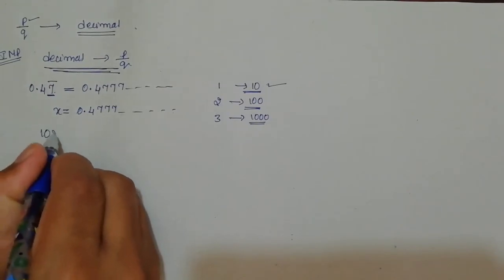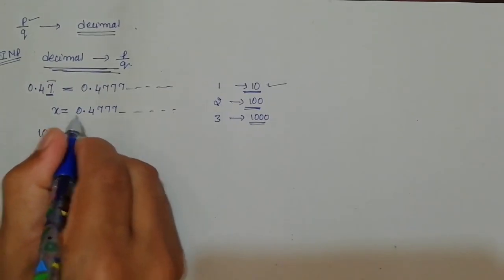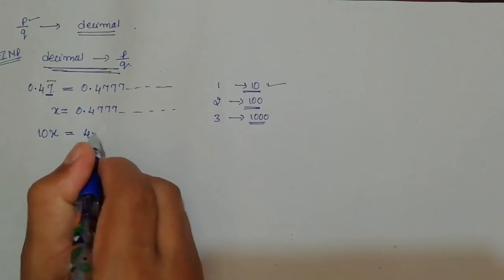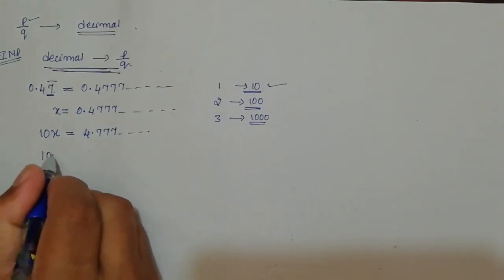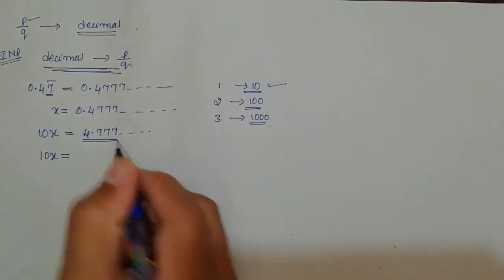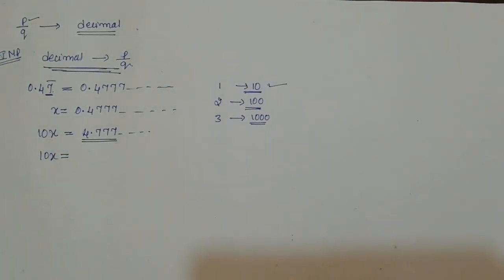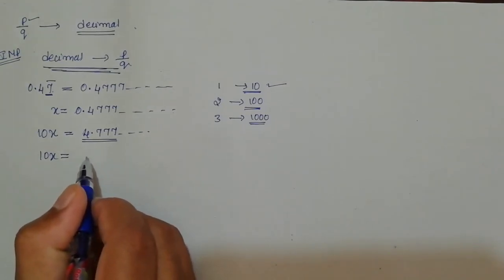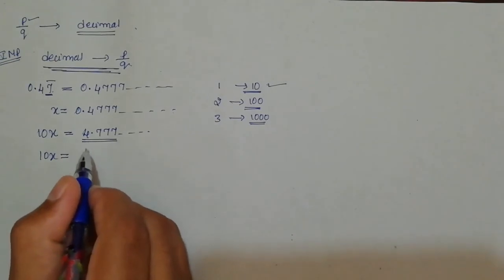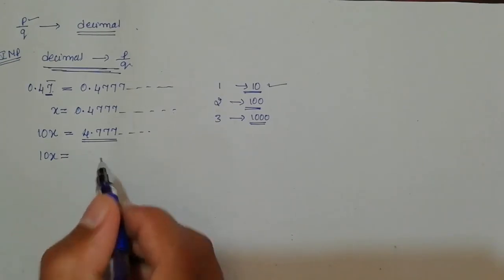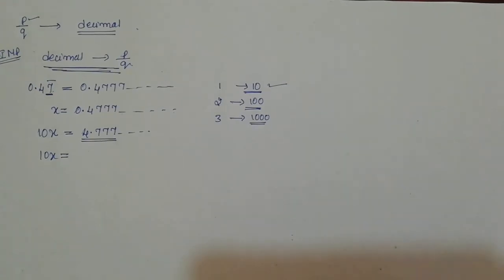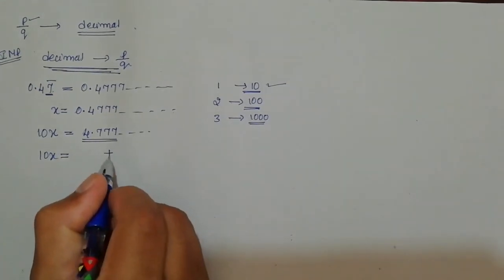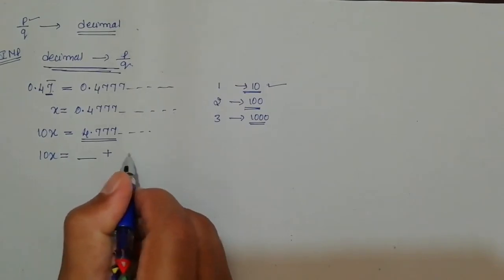So on multiplication by 10, it will become 10x. If you multiply 10 for this one, it will become 4.777 and so on. And then on the left hand side, write it as it is. And I told you, you need to split up this one, 4.777 and so on. So how to split this one? You need to split it like this. First you need to split up like this. It should be like this, plus some number, plus it should be equal to x.